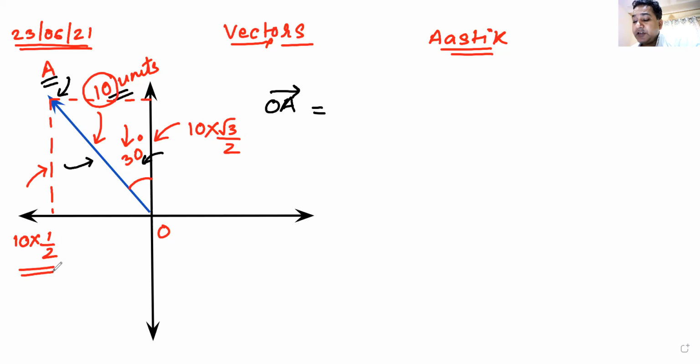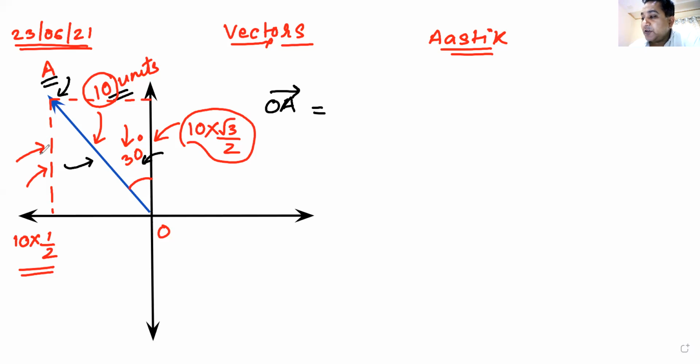Have I written it correctly or wrongly? Have I written both the sides correctly? See, I have written this side as 10 root 3 by 2, and again I have written the same side as 10 by half, 10 divided by 2.